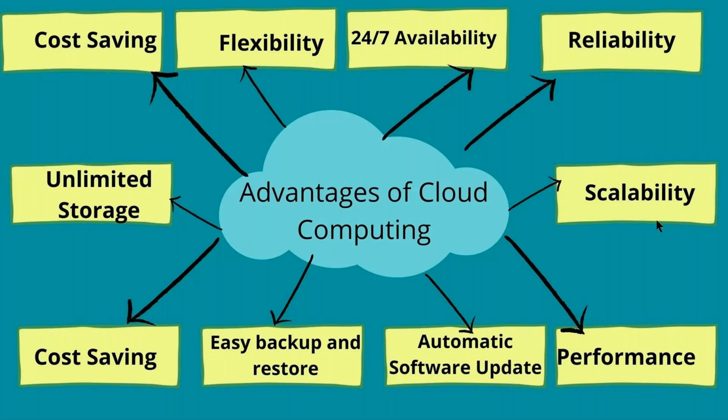Next one is performance. AWS is maintaining very good hardware to maintain their server performance, so performance is very high. Automatic software updates, so we need not update manually, the software will be updated automatically. Easy backup and restore, so backup also happens automatically. Easily we can configure the backup and we can restore whenever we want, right? And cost saving, repeated one more time.